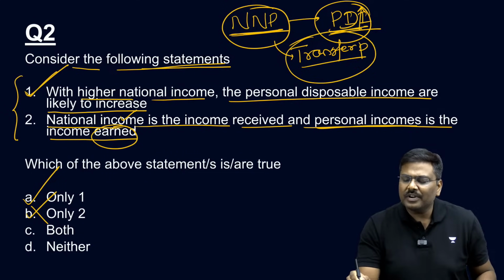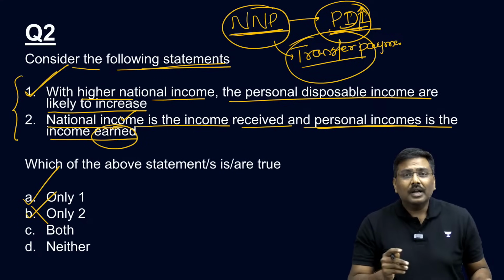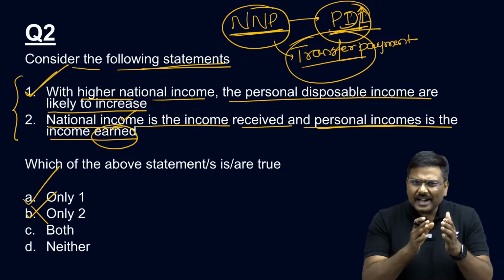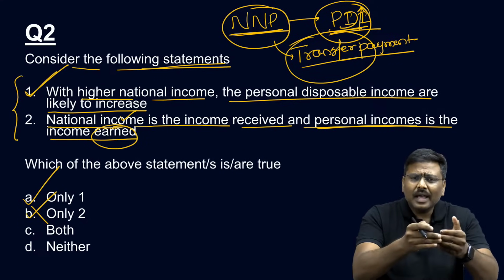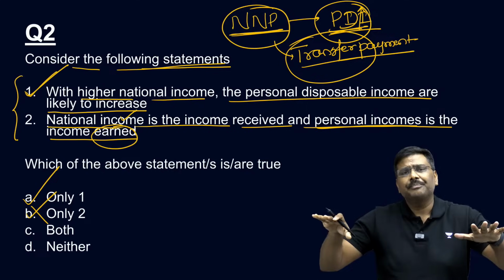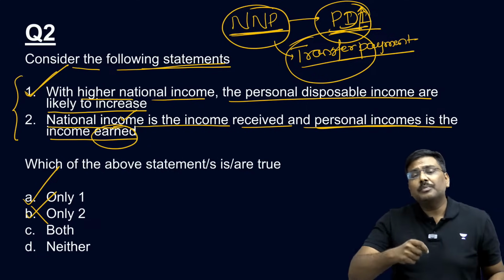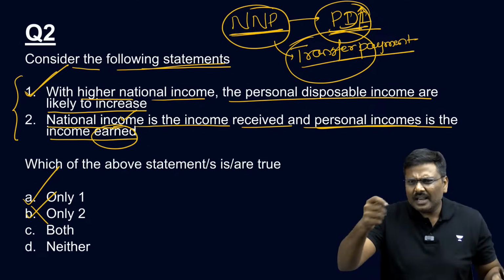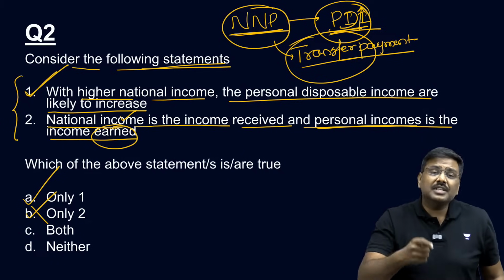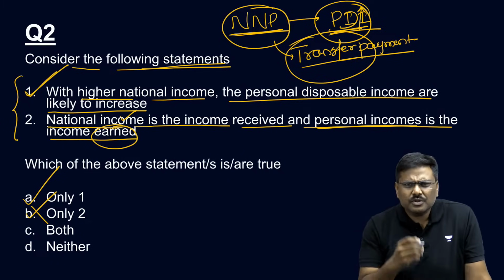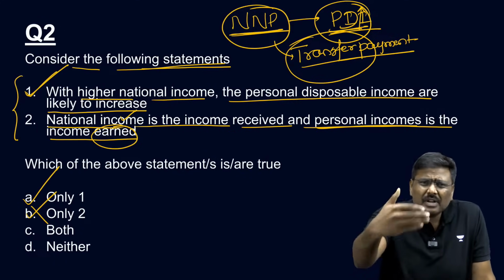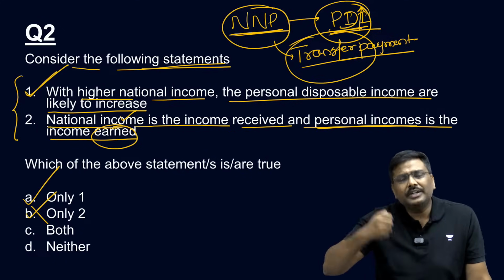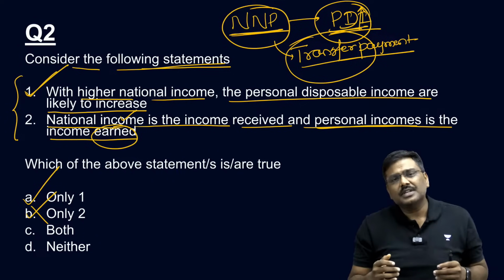All of you know the concept of transfer payments. What is a transfer payment? One-sided transfer. Money is transferred and in return nothing is taken. For example, government will provide subsidies, for poor people, pensions are given in the form of subsidies. So basically there, money is given by the government. In return, government will not take any kind of goods or services.